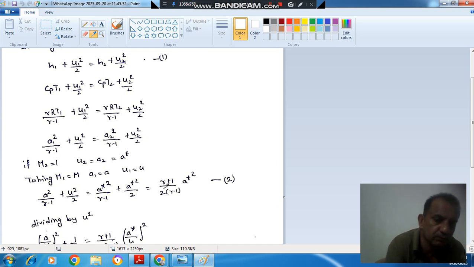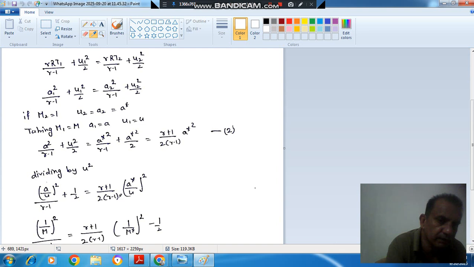This will be equal to gamma plus 1 divided by 2 bracket gamma minus 1 A star square. If we divide the whole equation by U square, we get A square by U square, and this will be simply 1 by 2, and this will be A star by U whole square.